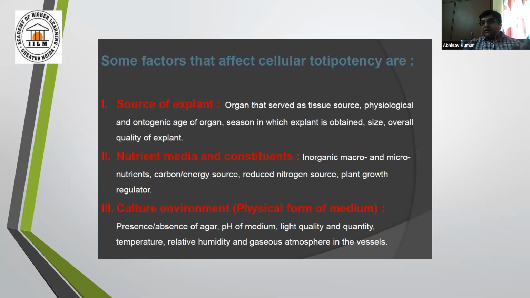There should be a consistent light and dark combination of supply. Temperature, if it is higher, then the media start melting itself and it is not going to provide the adequate supply of nutrient. Relative humidity and gaseous atmosphere in the vessel.